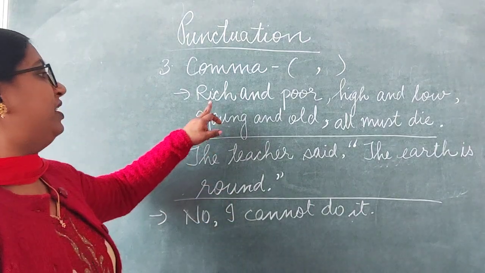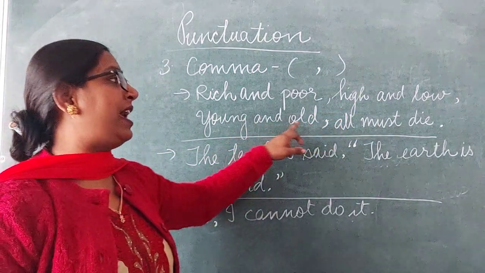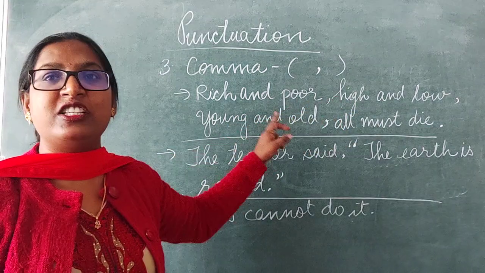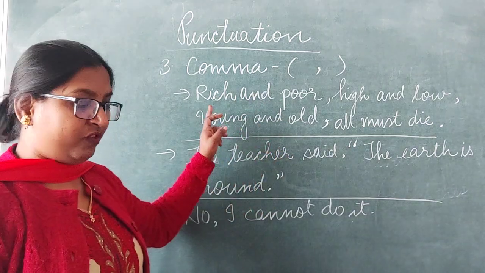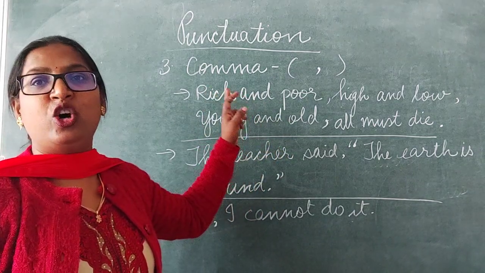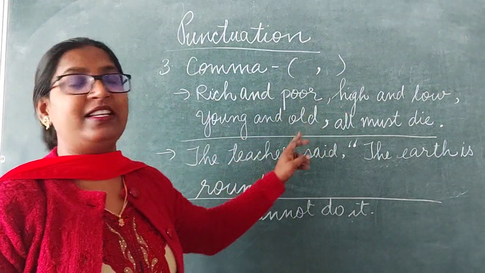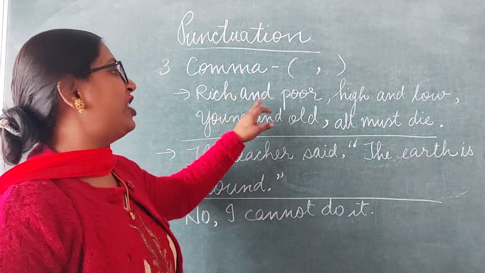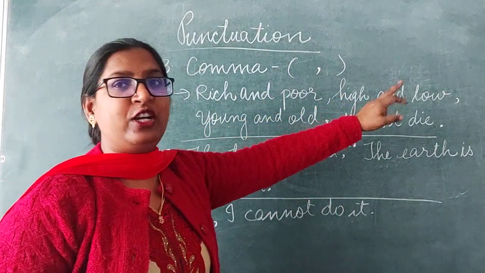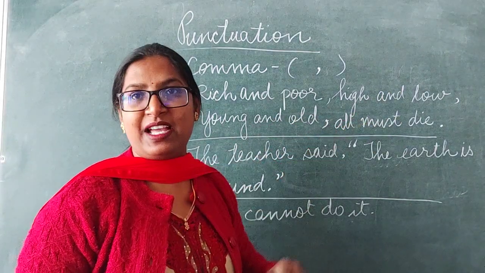See the example: rich and poor, high and low, young and old. You can see all these pairs are opposite words. They are of the same class, they go together in a sentence, and they are separated by using commas. Rich and poor, comma, high and low, comma, young and old, comma, all must die.